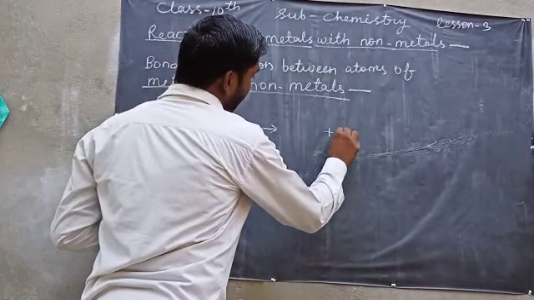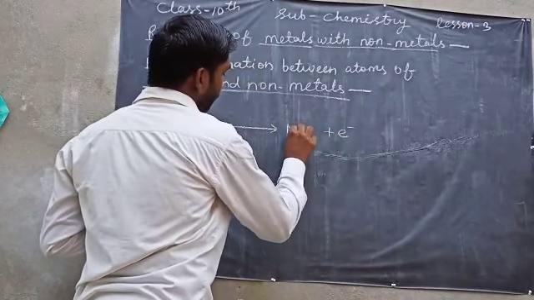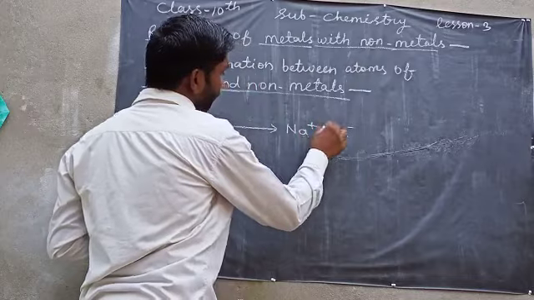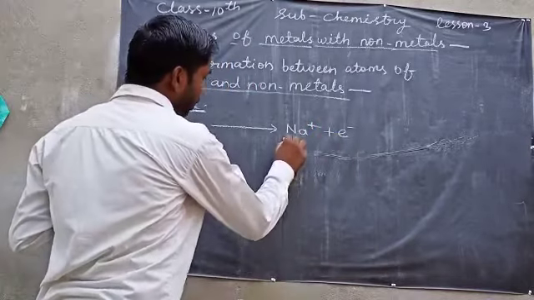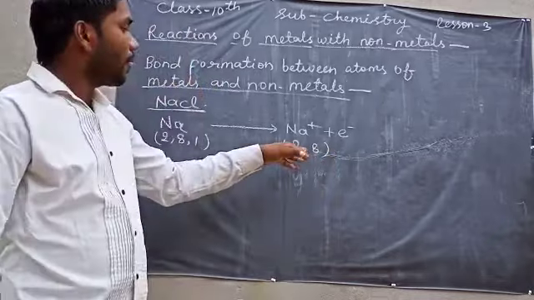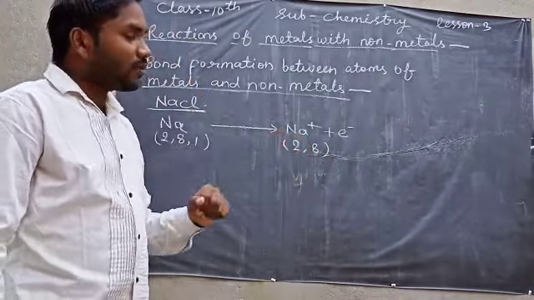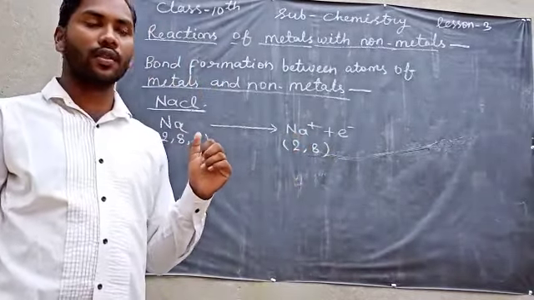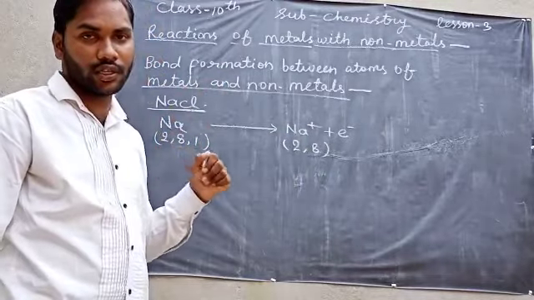When it gives an electron, it makes a sodium ion, and this is 2, 8. As you can see, there are 8 valence electrons, so it attains stability.